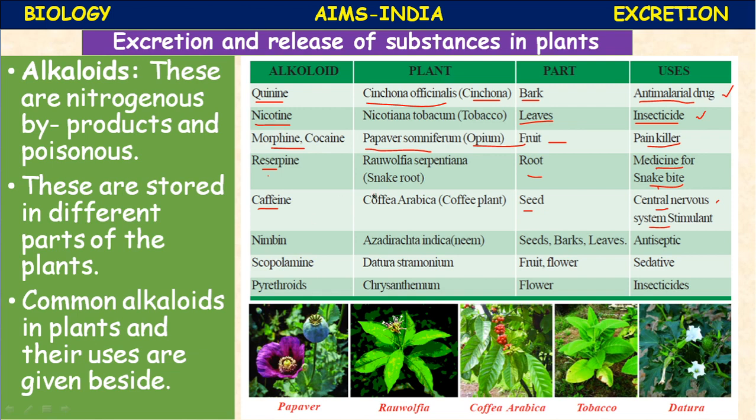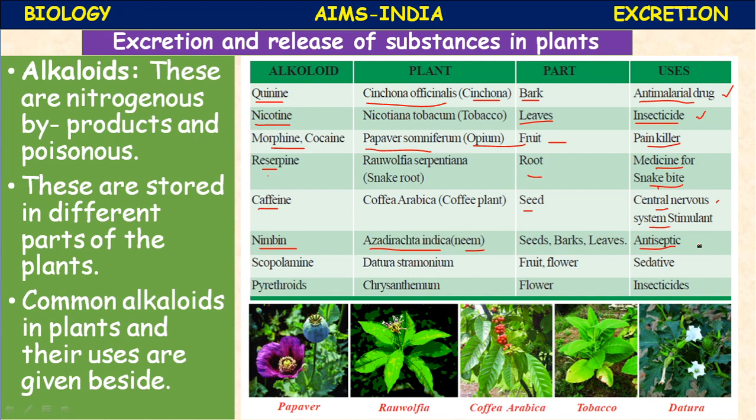Next, nimbin is the most common alkaloid produced from Azadirachta indica, neem. It is extracted from almost all parts of the plant: roots, seeds, bark, leaves. It is an antiseptic. Nimbin is used in the treatment of even chicken pox, mixed with turmeric, the neem extract.